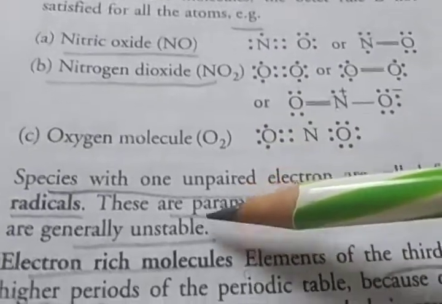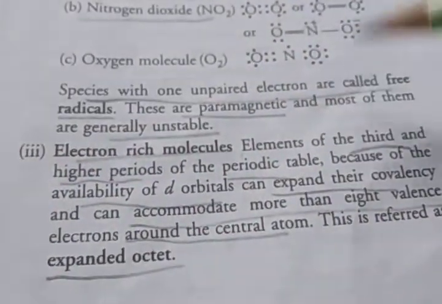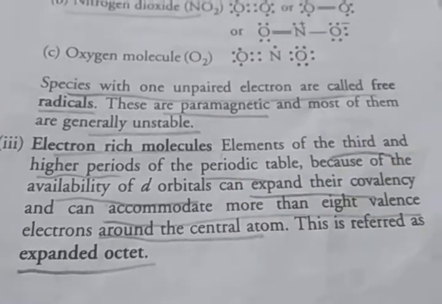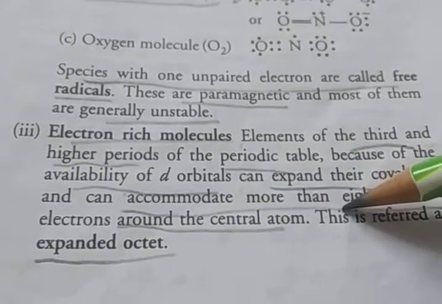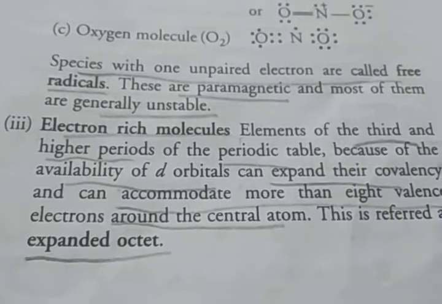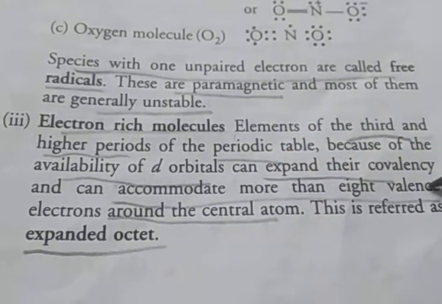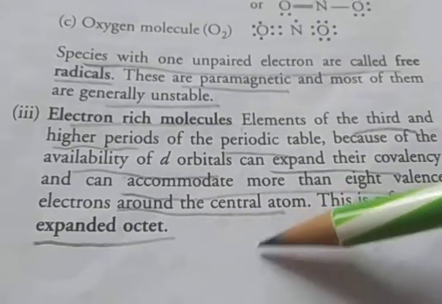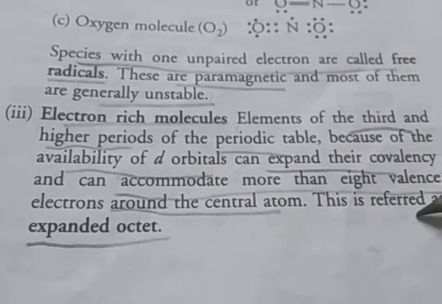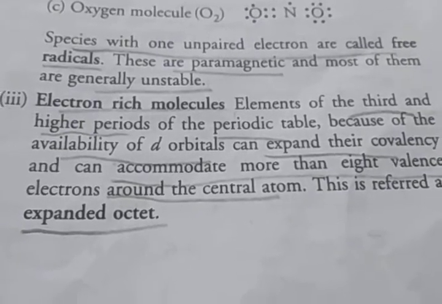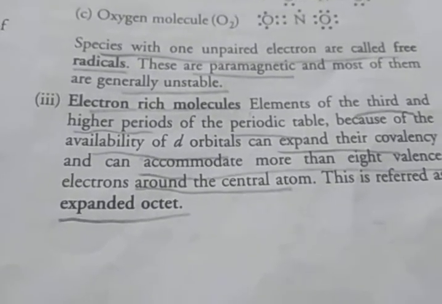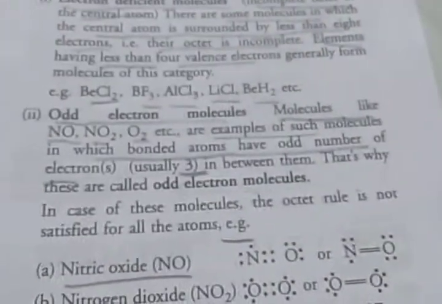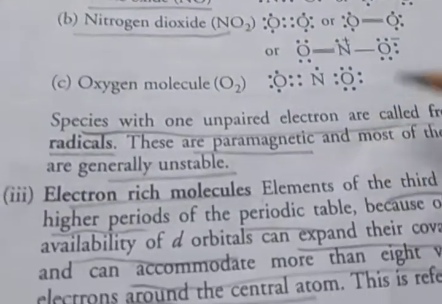The third example is electron rich molecules. Elements of the third and higher periods of the periodic table, because of the availability of d orbitals, can expand their covalency and accommodate more than 8 valence electrons around the central atom. This is referred to as the expanded octet. More than 8 electrons is not explained by the octet rule. These are the limitations of the octet rule: electron deficient molecules, odd electron molecules, and electron rich molecules.